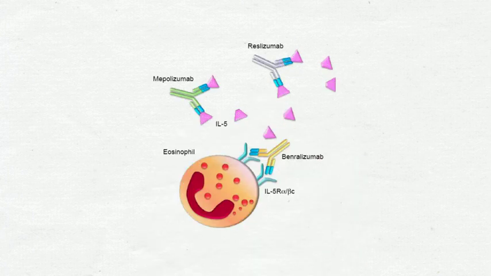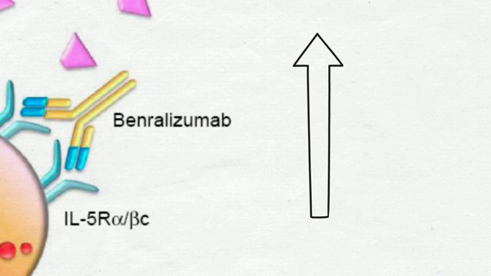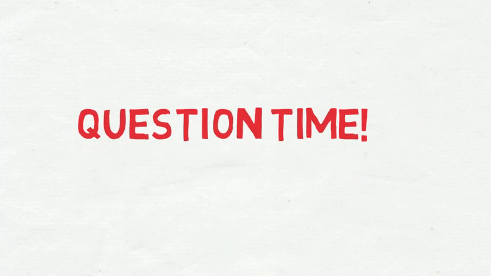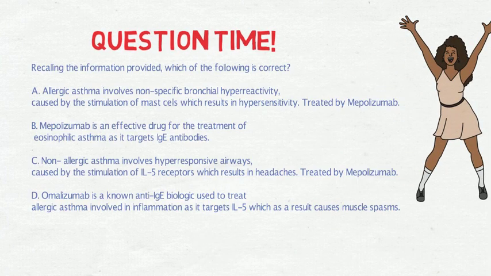Conversely, benralizumab is unique due to its mechanism of action and pharmacodynamic properties. Benralizumab is administered subcutaneously but binds to the IL-5 receptor, not the IL-5 ligand, increasing the direct action of the cytokine and effector cells. Now, recalling the information provided, which of the following is correct? A, B, C, or D?